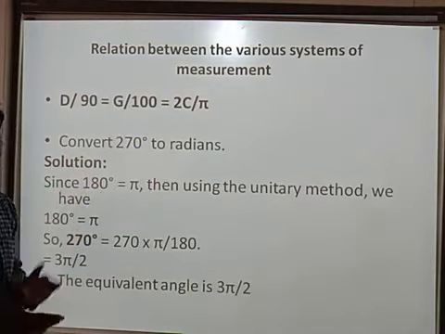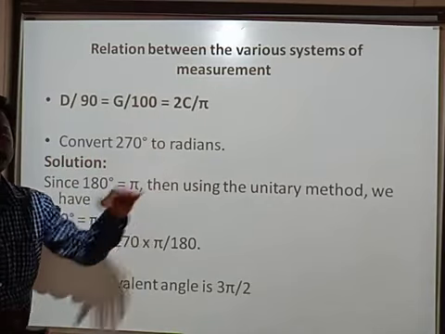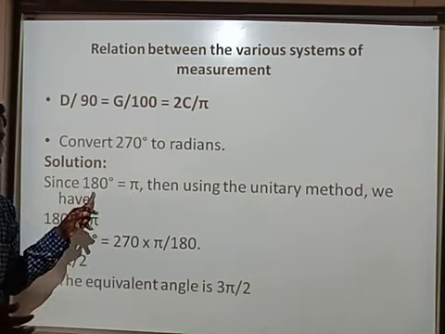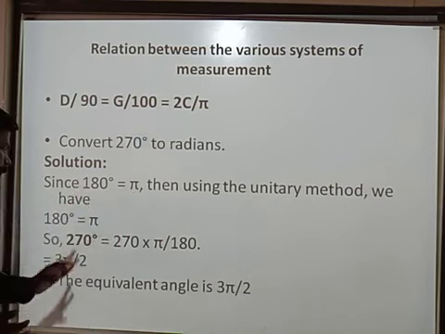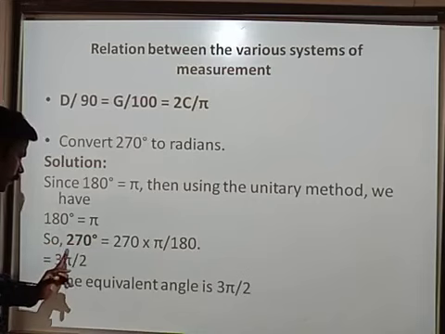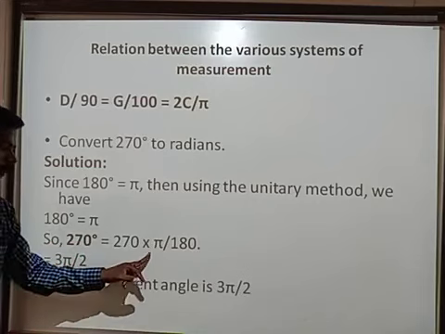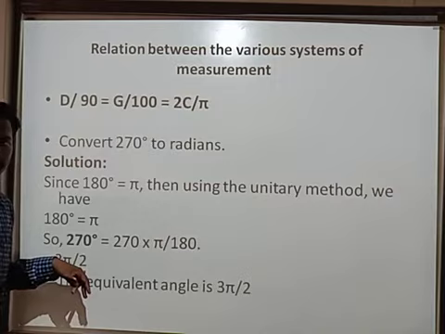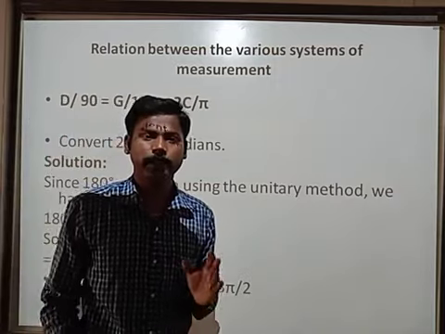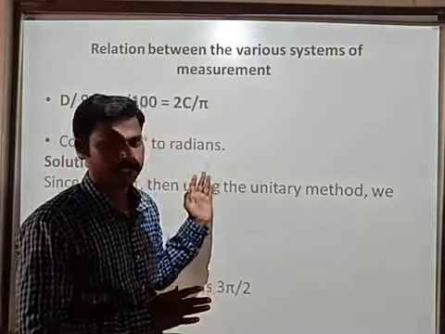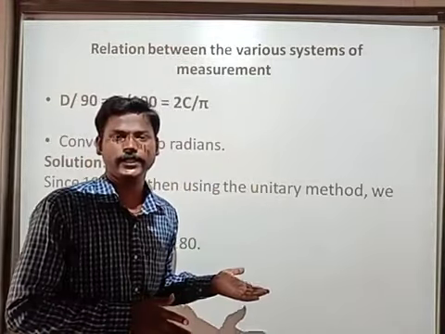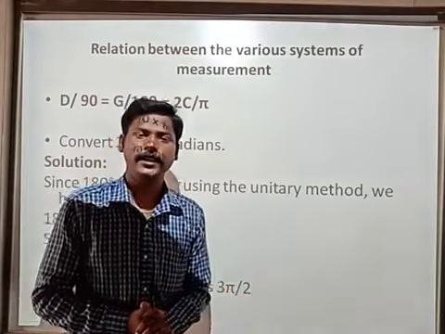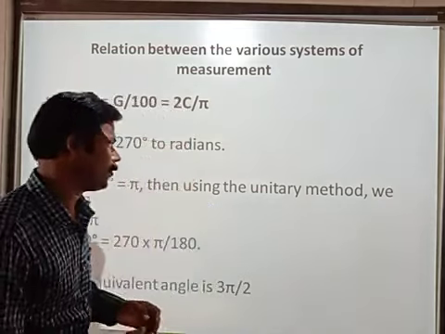Now, observe an example. Convert 270 degrees into radians. We already learned pi radians equals 180 degrees. So using this relation, 180 degrees equals pi radians. Now, how do we find 270 degrees? 270 into pi by 180. After simplification, how much did you get? 3 pi by 2 radians. This is the way to convert between the 3 systems of measurement: centesimal to sexagesimal, sexagesimal to centesimal, sexagesimal to radian. Okay, children? Do you all understand? Please note it down, everyone.